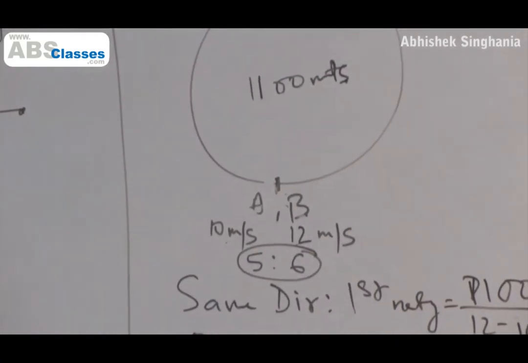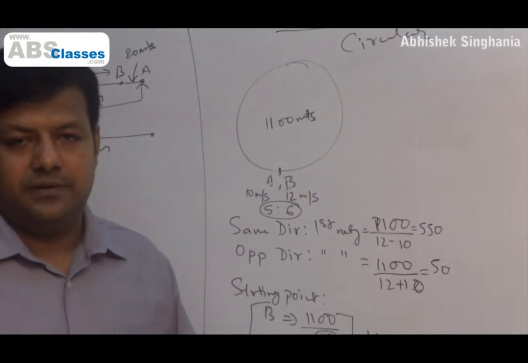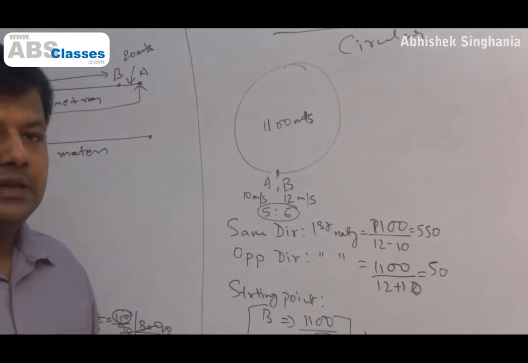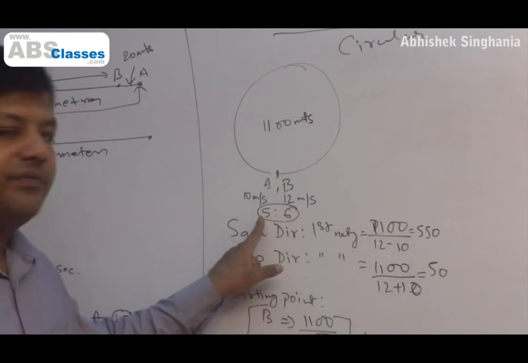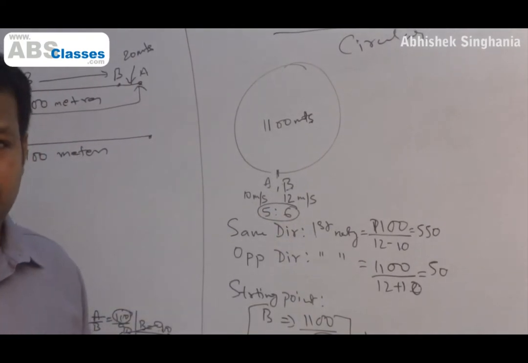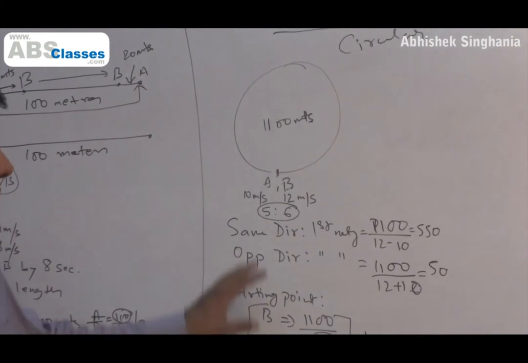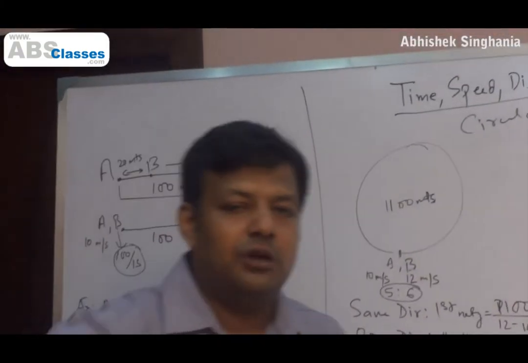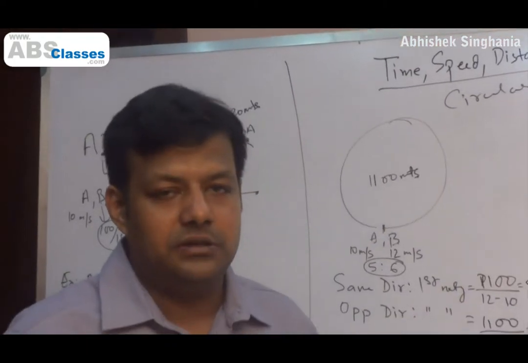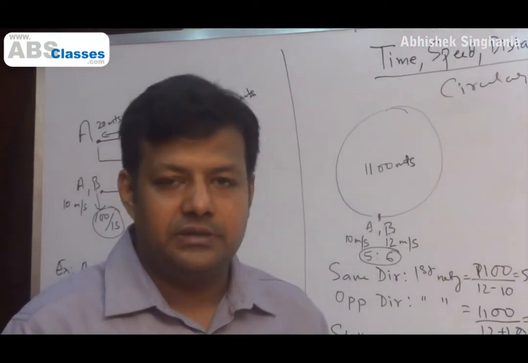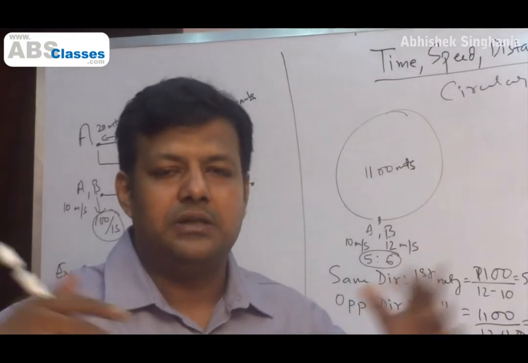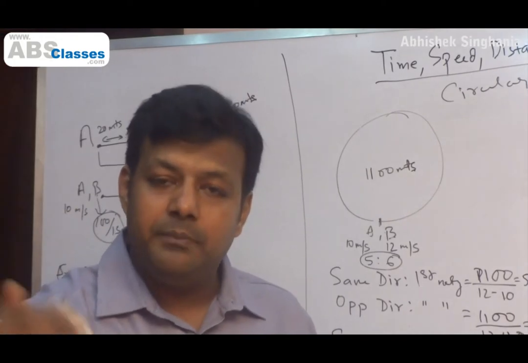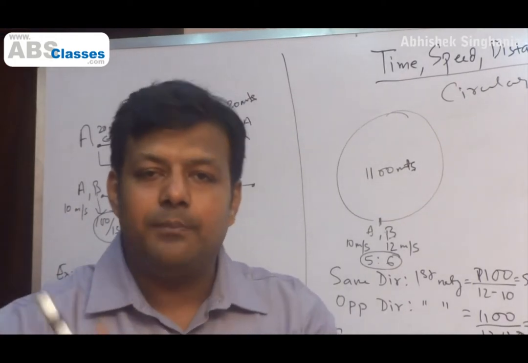Now, if they are going in the same direction, then the number of meeting points will be 6 minus 5, one meeting point. I repeat, how do I find the number of meeting points? Different meeting points, because that will not change. It's not like every time they run, they will have a new meeting point. No, that's not going to be the case. The meeting points are fixed. So if they run even for long hours, each of them doing hundreds of rounds of that circle, they'll meet multiple times, but the meeting points are fixed. They meet at the same meeting points time and again.